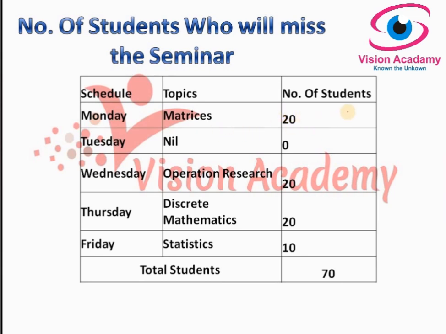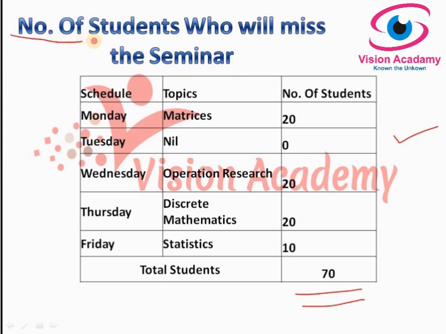Tuesday no seminar, because no schedule was made on Tuesday due to the dummy variable we introduced. So then Tuesday there is no seminar. And Wednesday operations research, Thursday discrete mathematics, Friday statistics. These are the students who will miss the seminar on each session.